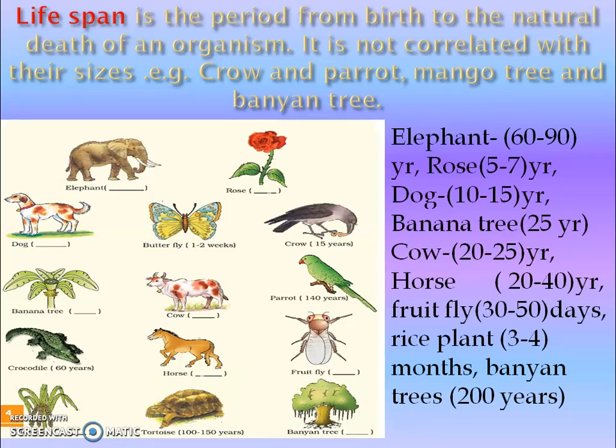The crow, parrot, mango tree and banyan tree. If we consider these two, the crow has a life period of 15 years, whereas the parrot has 140 years, but both are looking alike. Just like that, the mango tree has a lifespan of 100 to 150 years, whereas the banyan tree has a lifespan of 200 years. So in this way, it is not correlated with the sizes.